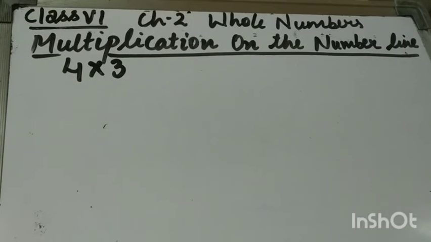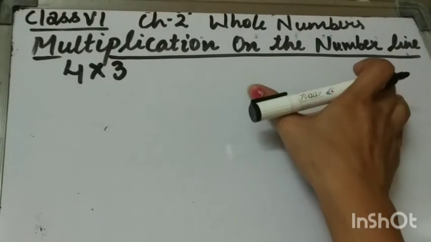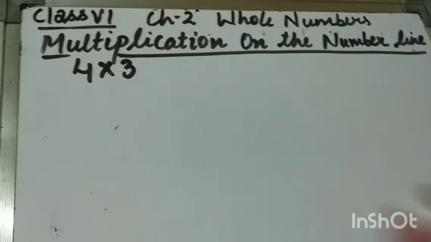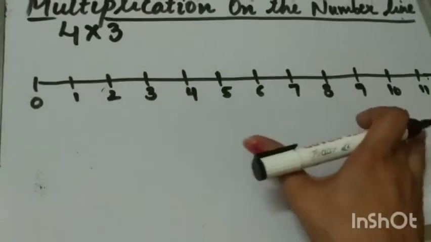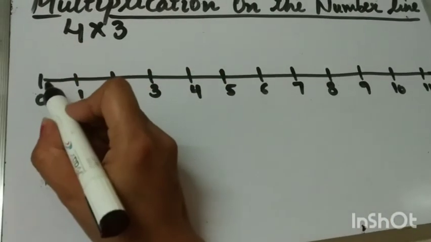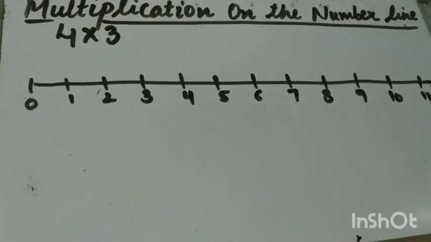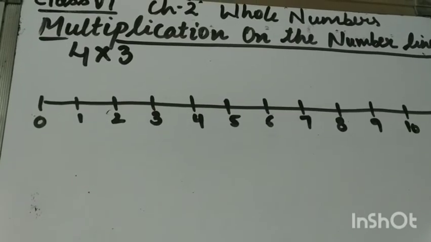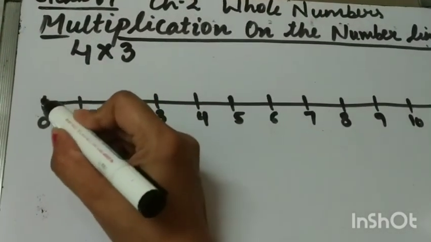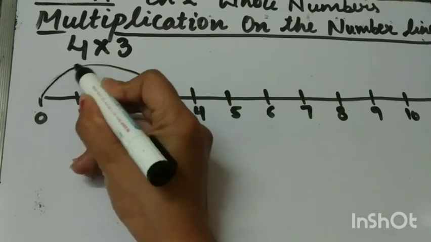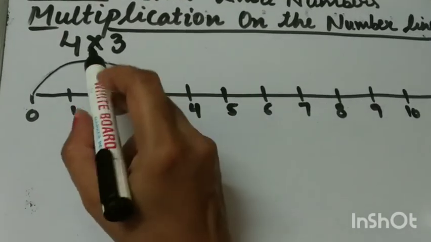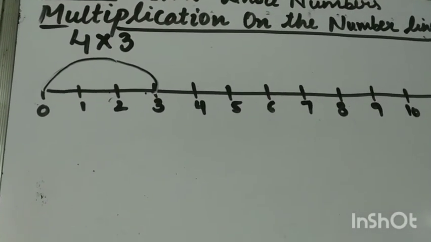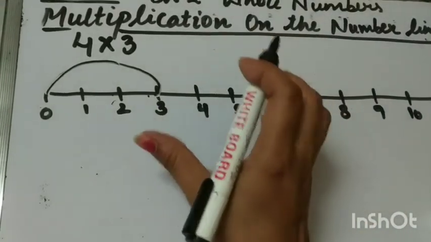Next is multiplication on the number line. How to multiply on the number line? Suppose we have to multiply 4 and 3. Then how will we multiply? Let's see. We will draw a number line and we will start from 0. We will start from 0 and move 3 units at a time to the right. 1, 2, 3, and we will take 4 steps. We will make 4 moves, and each is of 3 units.